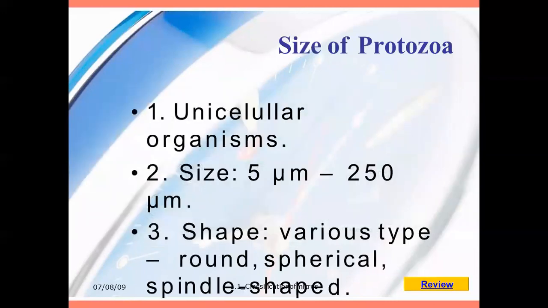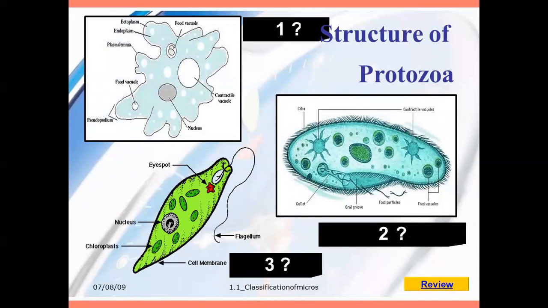Next is the protozoa. Protozoa are unicellular organisms, with a size of 5 μm to 250 μm. The shape is of various types: round, spherical, and splinter shaped. As you can see, this is about protozoa. Over this protozoa, you can see a hair-like projection; flagella will be present. Then the protozoa have eye spots, a nucleus, a chloroplast, and a cell membrane.